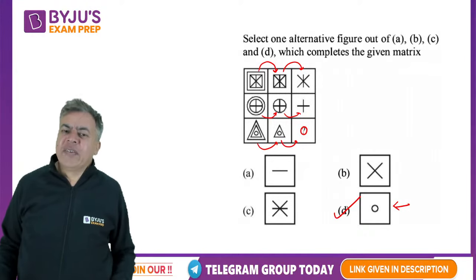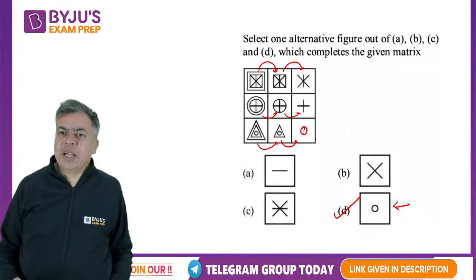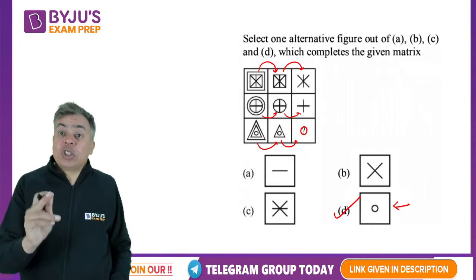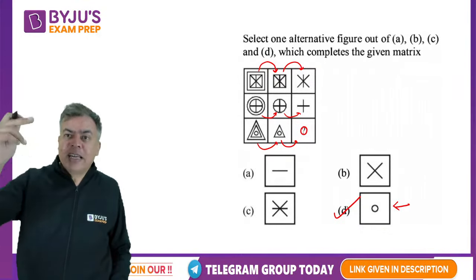Yes, it is very simple, right? Very simple, if you look from left to right. If you start looking downwards, then it will become difficult.